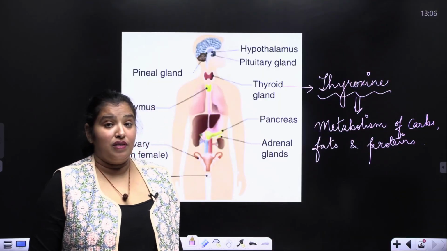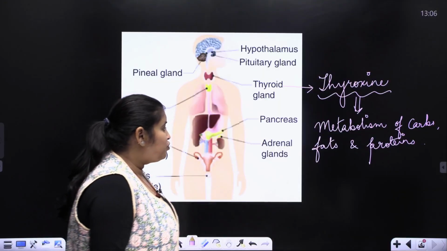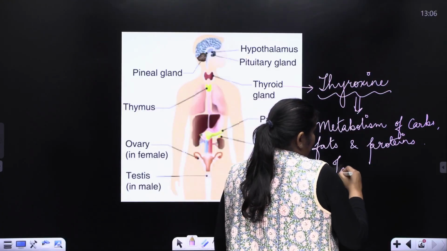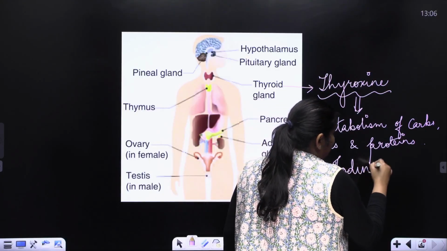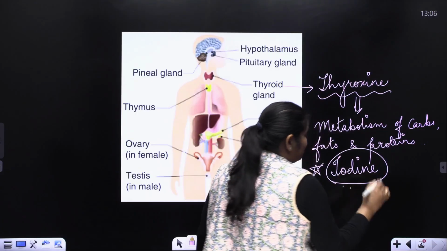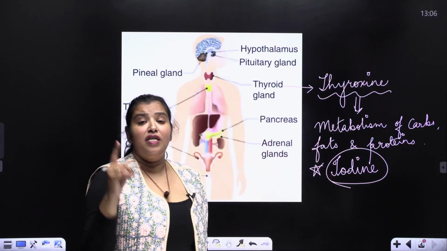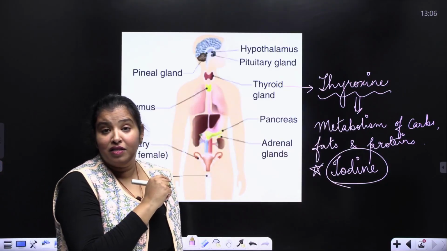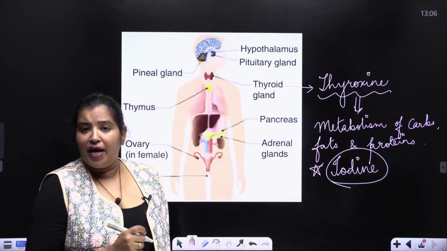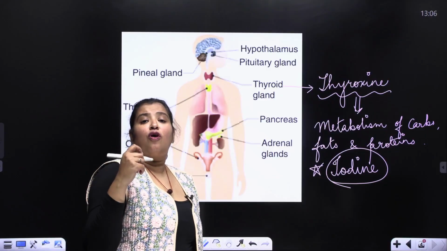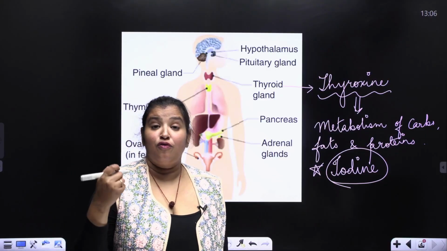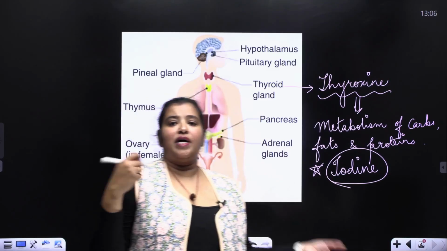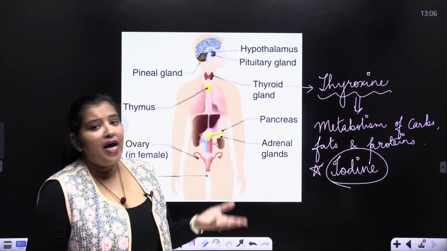of fats and proteins. Now, a very important point to be noted here is it is synthesized by utilization of iodine. So, iodine is a main dietary component in our diet. And from where do we get this iodine? We get it from fish, we get it from the salt we eat. You must have seen in advertisements, iodized salt. Why iodized salt?